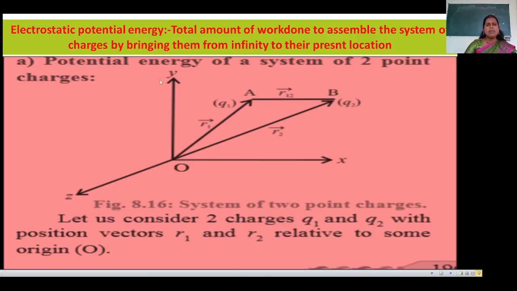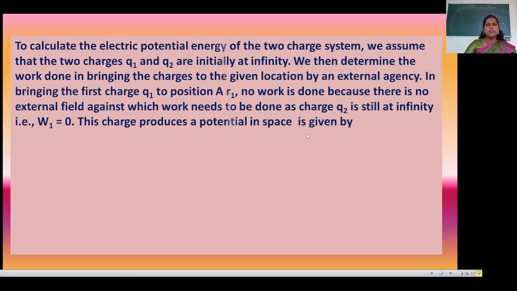Now we are going to determine the potential energy of a system of two point charges. Here are the axes x, y, z, and here are q1 and q2, the two points, two charges with position vectors r1 and r2. O is the origin, and r12 is the distance between A and B. We will see how to calculate the potential energy of a system of two charges.